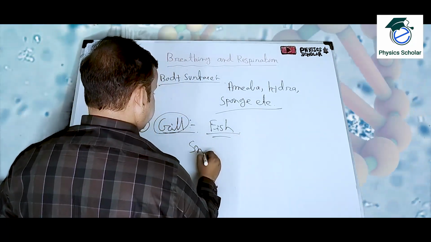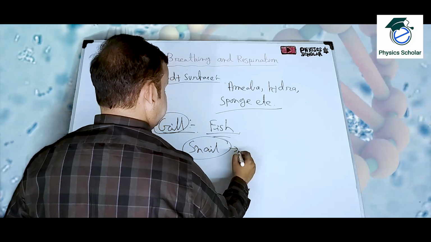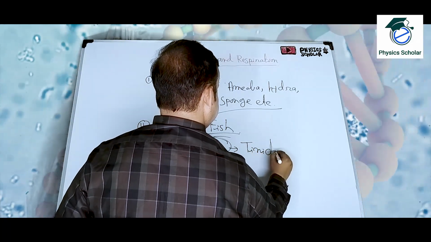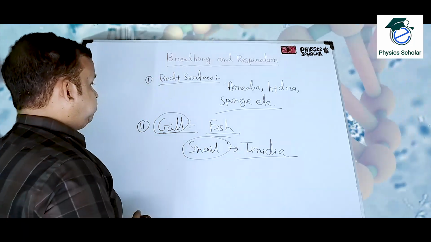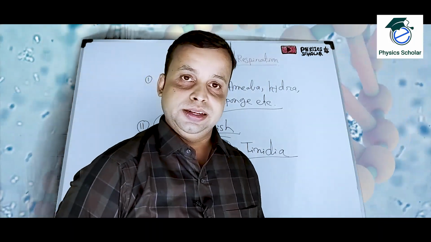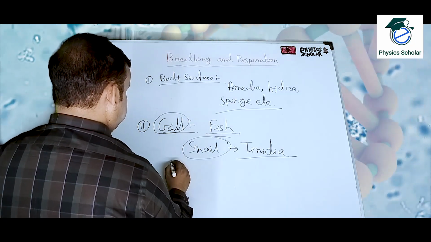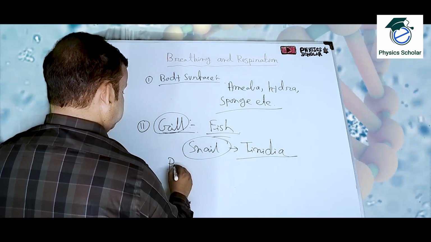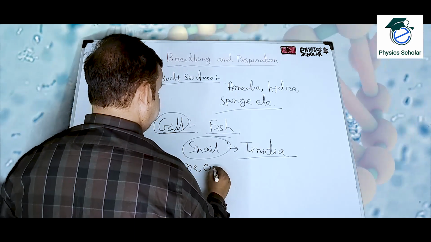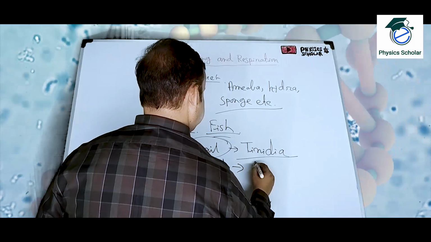The snail also has gills, known as ctenidia; the name of the snail's respiratory organ is ctenidia. The respiratory organ of prawns and crabs, which are also aquatic animals, is known as book gill.